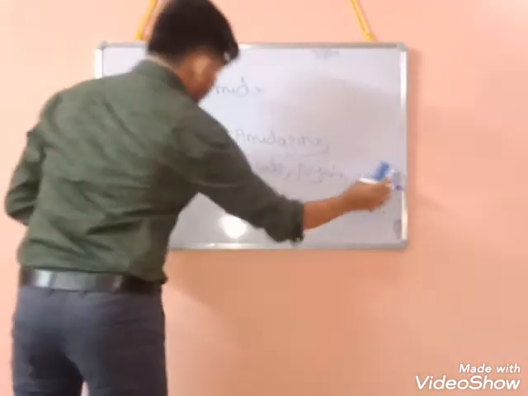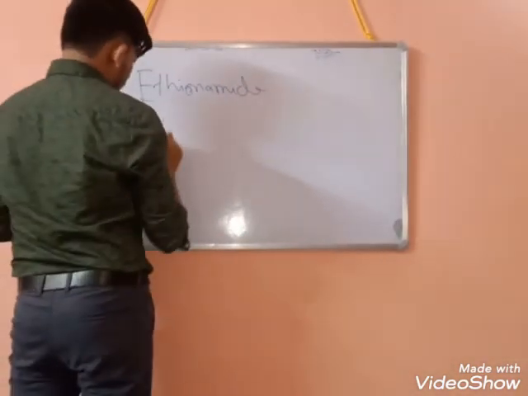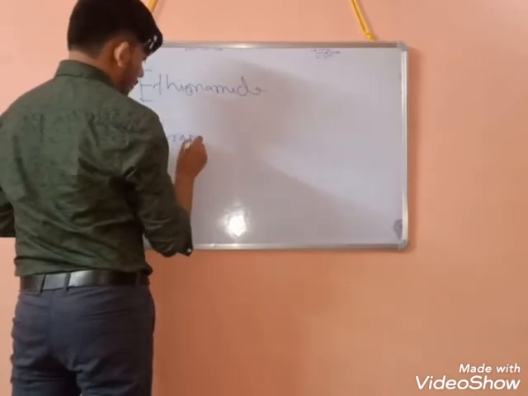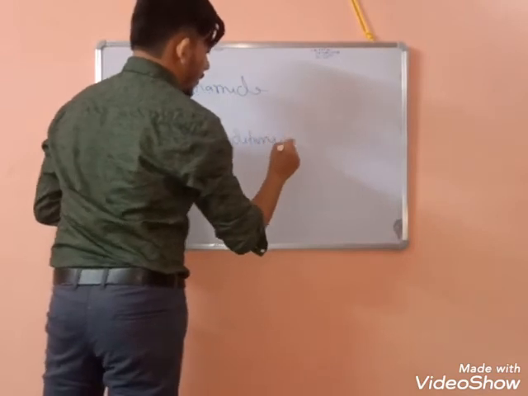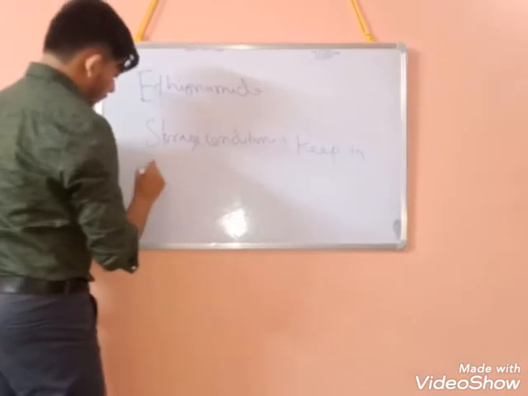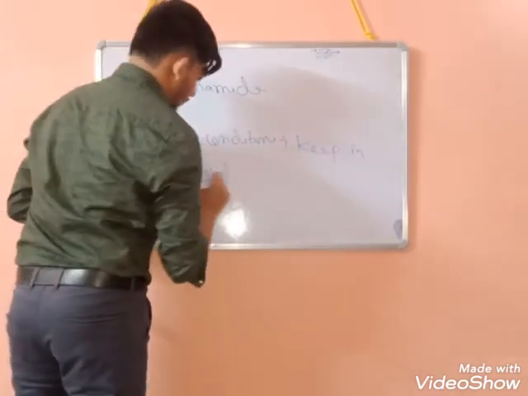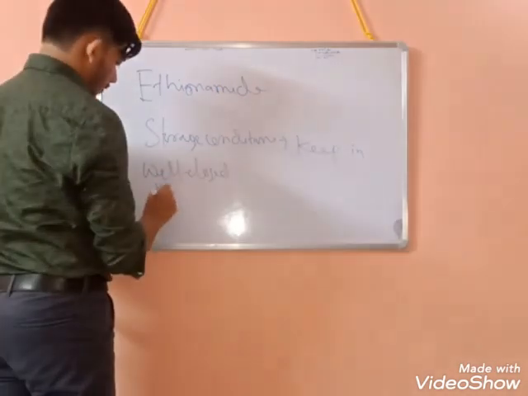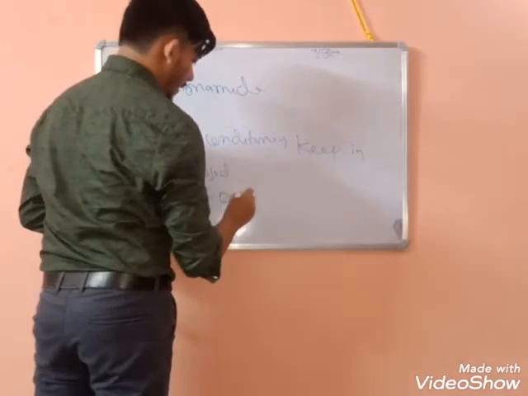Okay, and storage conditions: keep in a well closed container, keep it protected from light.